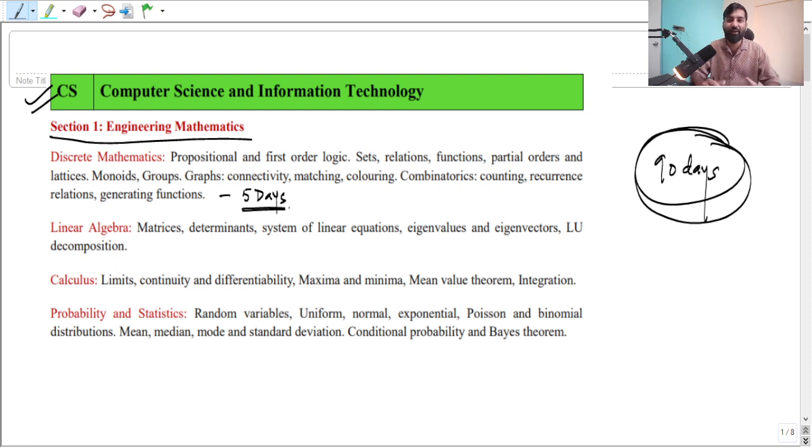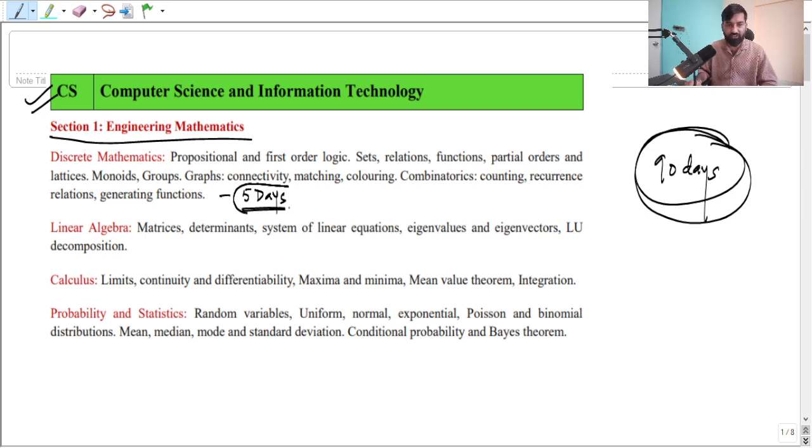Unless I start with math, I can't find myself in a better place to understand core subjects. As far as my experience is concerned, since I have been guiding for the GATE examination for many years, I realized that mathematics plays an important role regardless of the stream you're pursuing your BTech in. So for discrete mathematics, just allocate 5 days. Whatever topics are mentioned in the GATE syllabus, please cover those topics only.